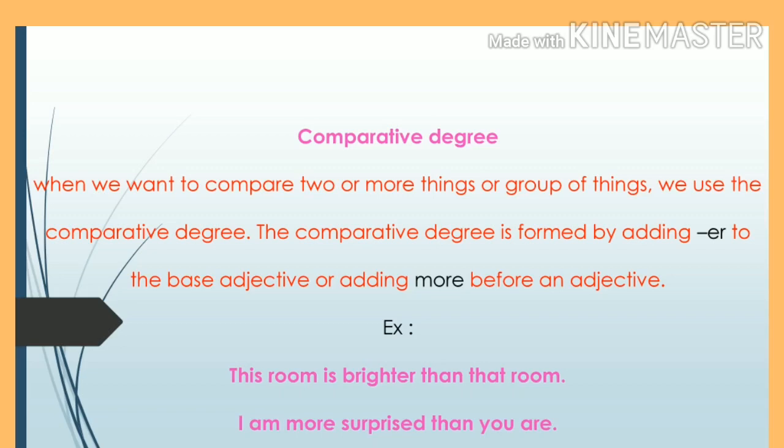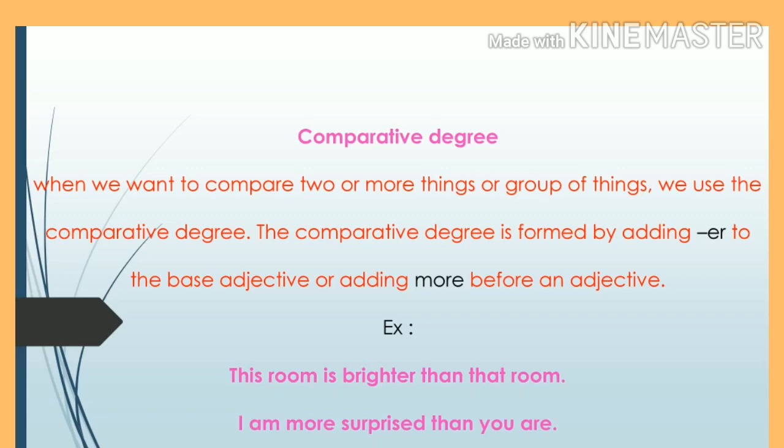Brighter, brighter. It is comparative degree because this adjective ends with er. Next one, more surprised. So instead of us adding er to the end, we add "more" before the adjective: more surprised. So if we want to change any word into comparative degree, either you should add er to the end of the adjective or you have to add more before the adjective.